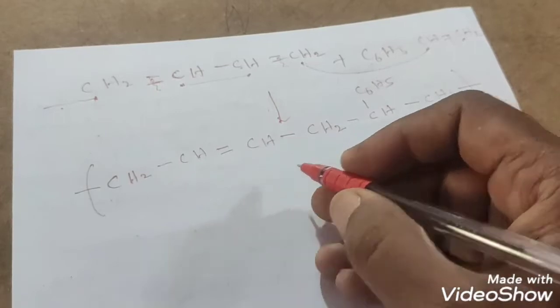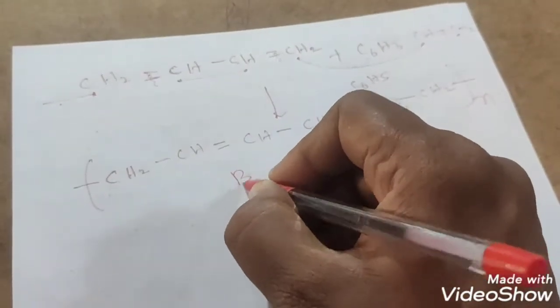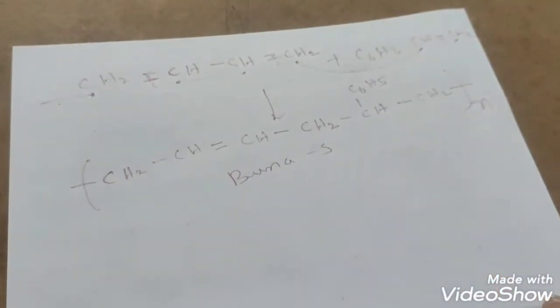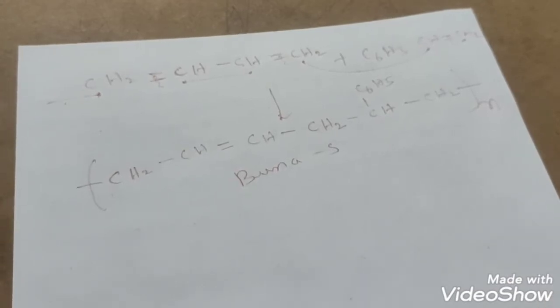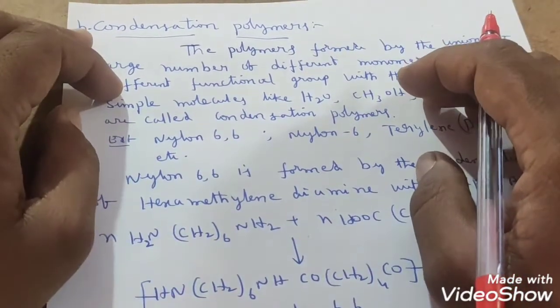So which is also called Buna S. This is Buna S. Okay, now I hope everybody understood how we get Buna S, students. So we have discussed addition polymers.